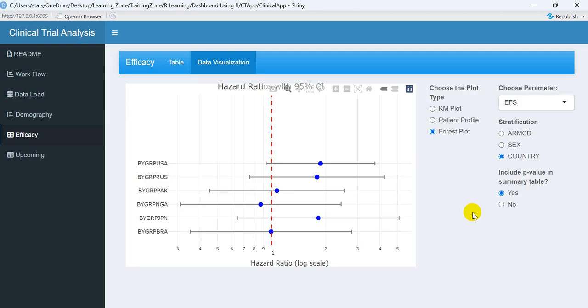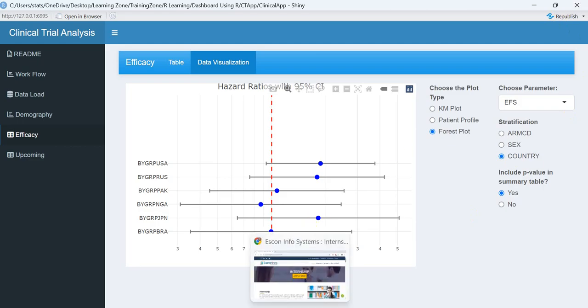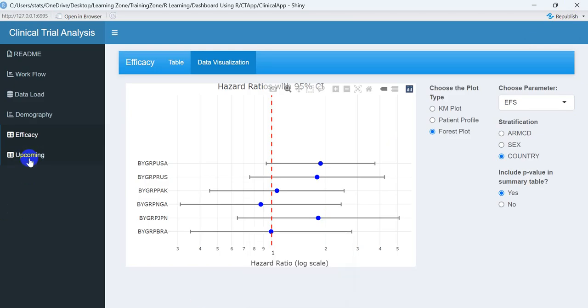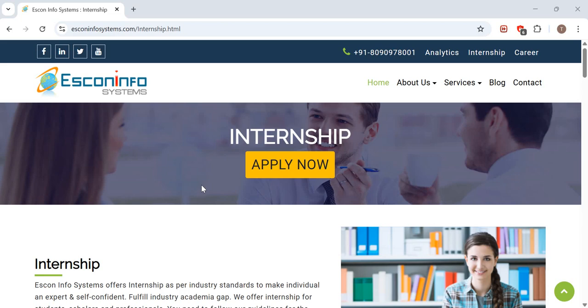That is why we are not able to present that app in front of you, but based on this particular effort you can easily guess that our Escon Info System team is providing very extensive training to our interns, so that all the interns will be job ready and their future will be bright while joining pharma companies. People are asking that maybe they are not able to join this internship, so can they join late? No, there is no late at all. Thank you.